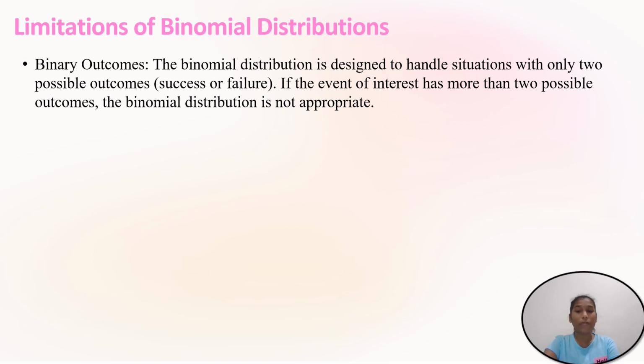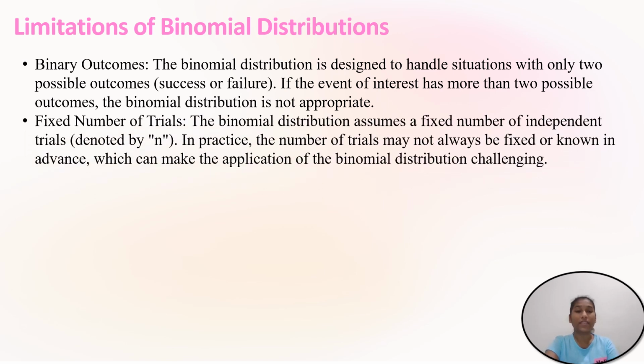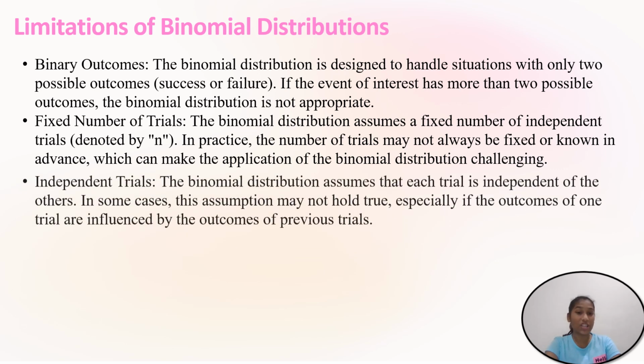Next, let us go with the limitations of binomial distribution. There are some limitations of binomial distribution, that is binary outcomes. The binomial distribution is designed to handle situations with only two possible outcomes. If the event has more than two, binomial distribution is not appropriate. Next, fixed number of trials. The binomial distribution assumes a fixed number of independent trials. The number of trials may not always be fixed, so applying binomial distribution becomes a challenging task.